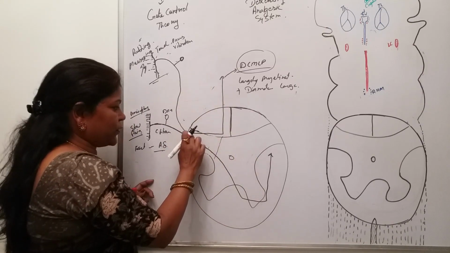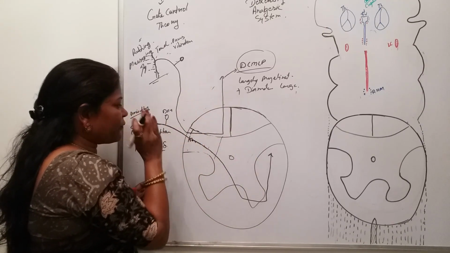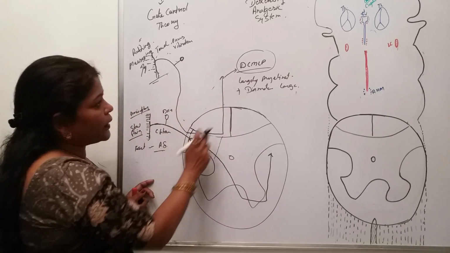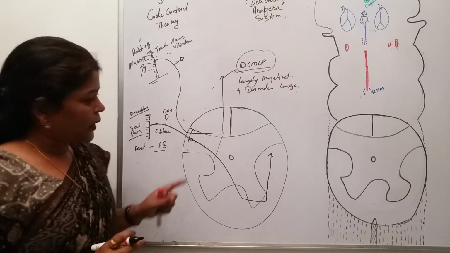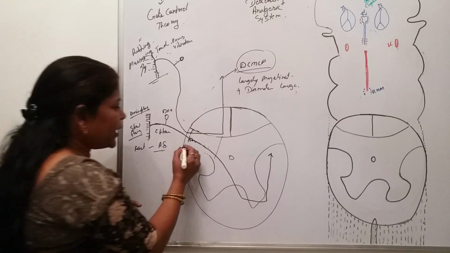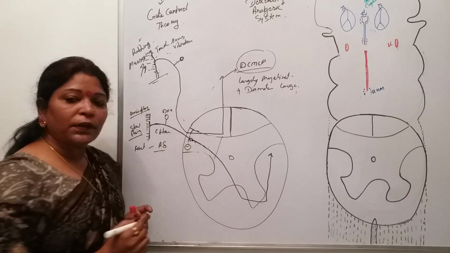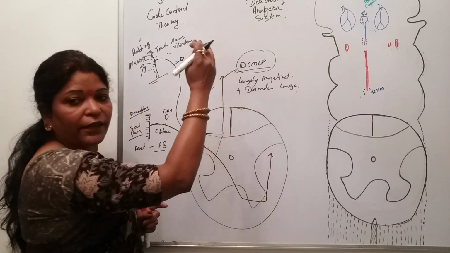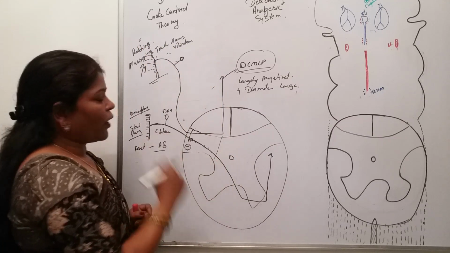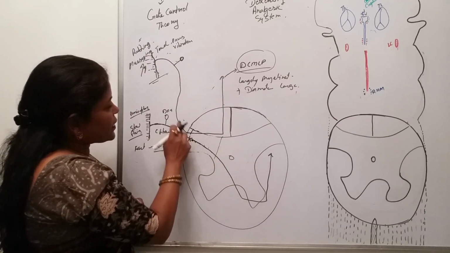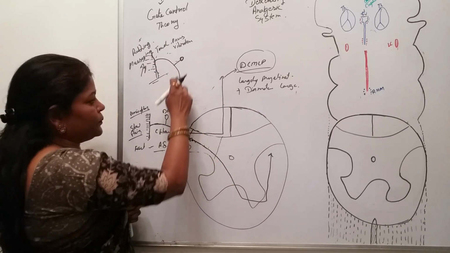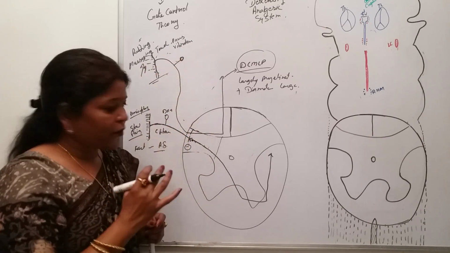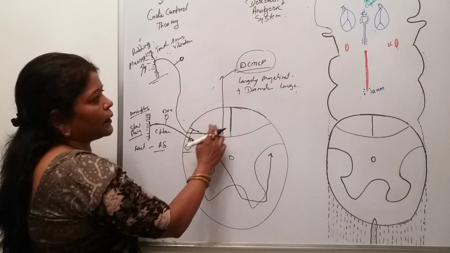This is the point. When the first order neuron synapses with the second order neuron, the substantia gelatinosa, there must be inhibition here so that further transmission of pain impulses is inhibited. So what happens? The first order neuron carrying touch, vibration and pressure sensation goes upwards via the dorsal column.